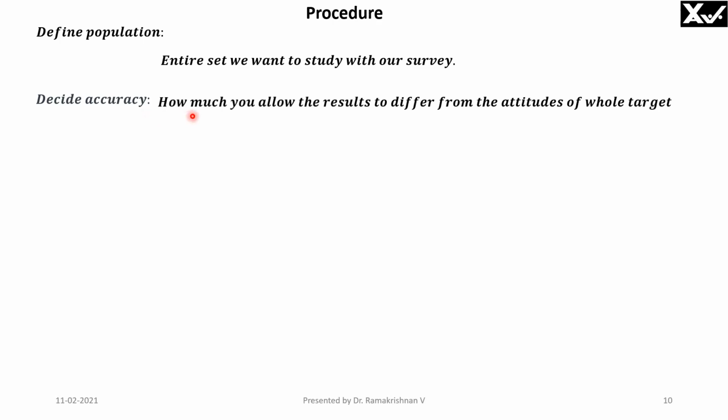Then we decide the accuracy. How much do you allow the results to differ from the attitudes of the whole target? That means if the speed of the drivers in their cars is say 50 miles per hour, and if I take a sample and find out the average miles per hour, it should be close to that value, right? For that, I will have to fix the confidence level and sample size.